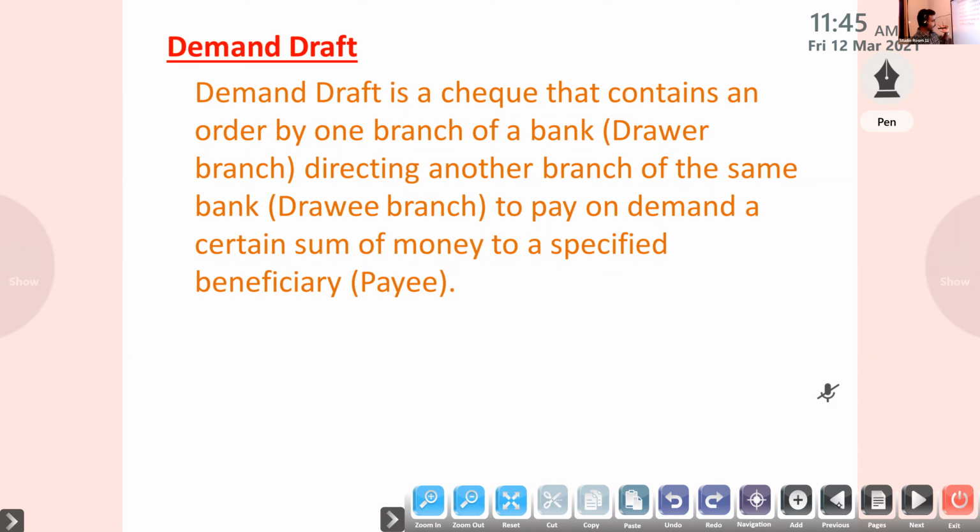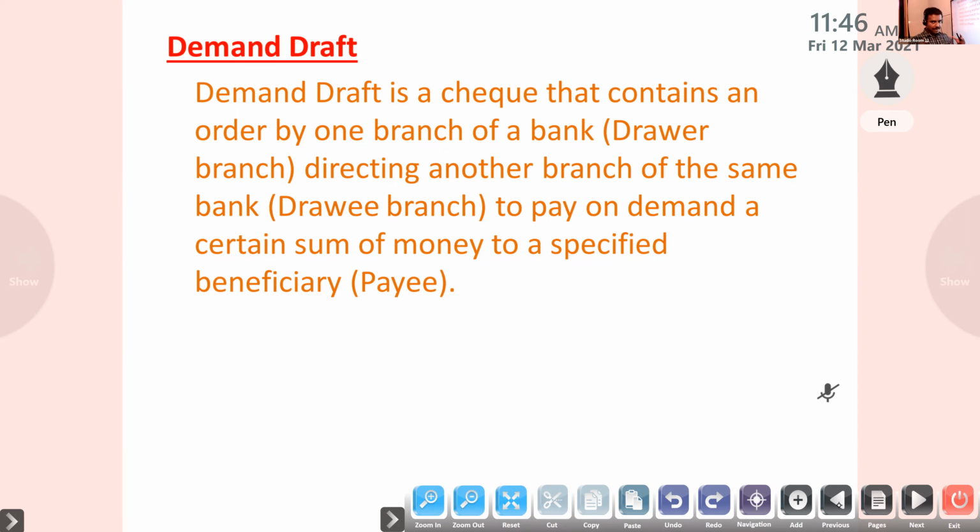It is the most convenient and the most safe means of sending money from one place to another, demand draft compared to check. If the universities get a check, sometimes it will be bounced, dishonored. So a demand draft is the safest way of sending money from one place to another.